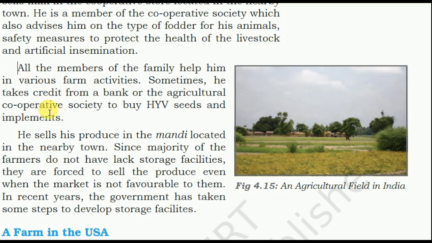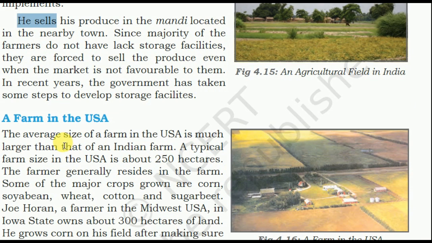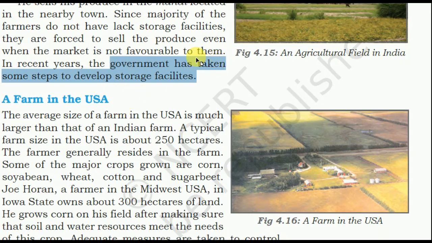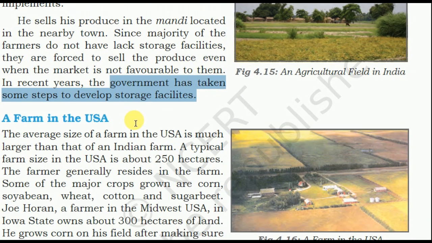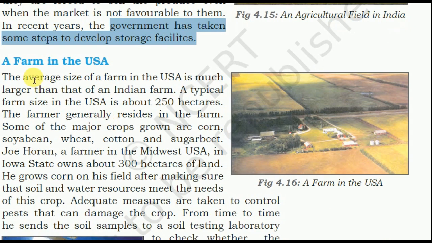All the members of the family help him in various farm activities. Sometimes he takes credit from a bank or the agriculture cooperative society to buy hybrid seed and implements. He sells his produce in the mandi located in the nearby town. Since the majority of the farmers do not have storage facilities, they are forced to sell the produce even when the market is not favorable to them. In recent years, the government has taken some steps to develop storage facilities. So that's the story of one farmer in India, and now it is a farm in the USA.